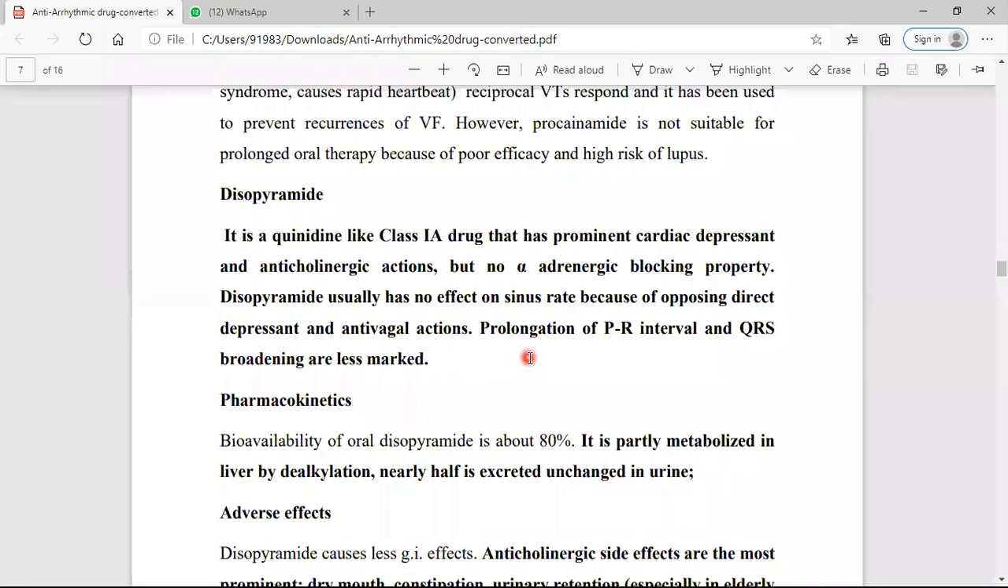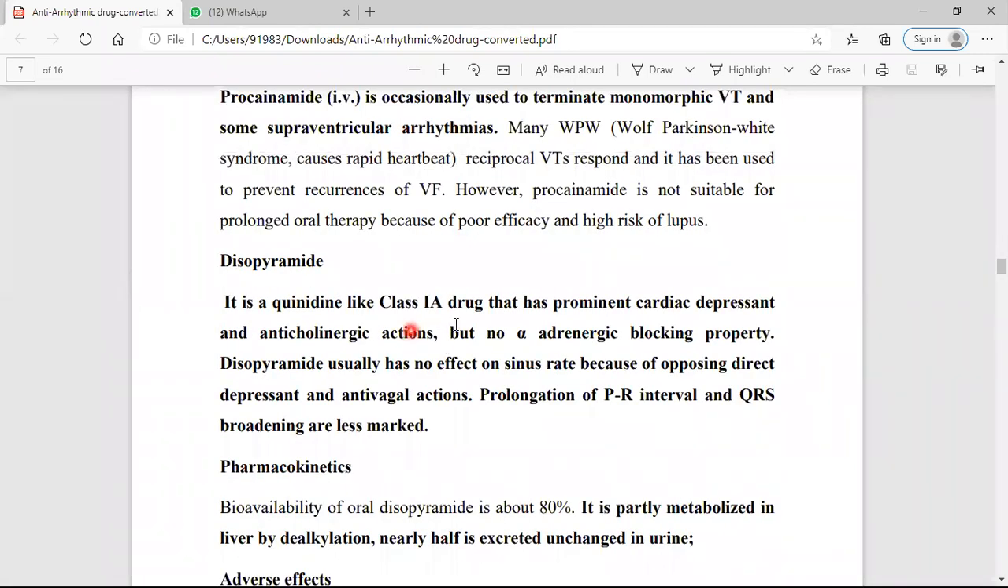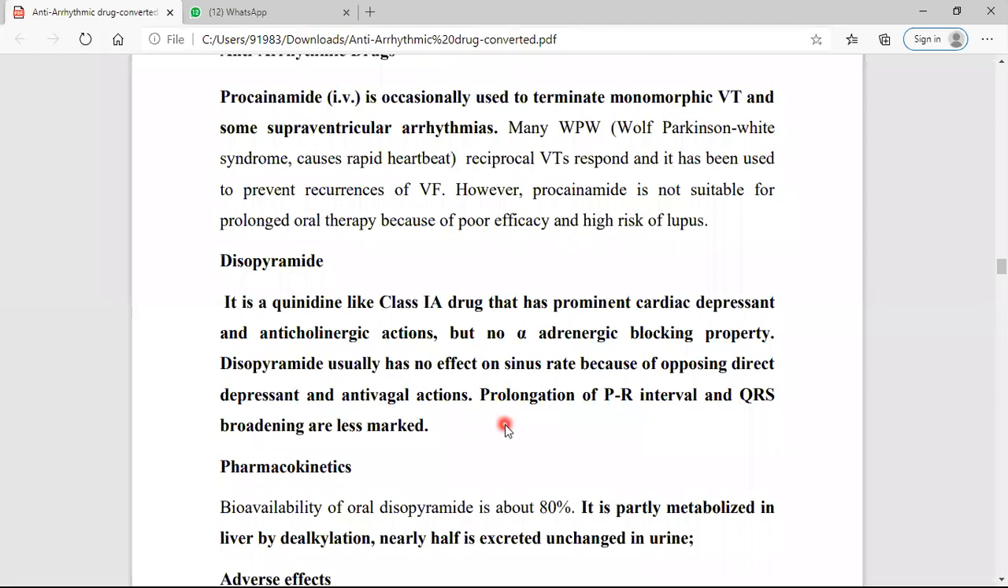Now the third drug in class 1A is disopyramide. What is the specialty of disopyramide? It has a direct depressant action and also has anticholinergic action. Just like quinidine, disopyramide also has anticholinergic action, and has no alpha adrenergic blocking property. Its special effect is the anticholinergic action. It also prolongs the PR interval and the QRS complex.